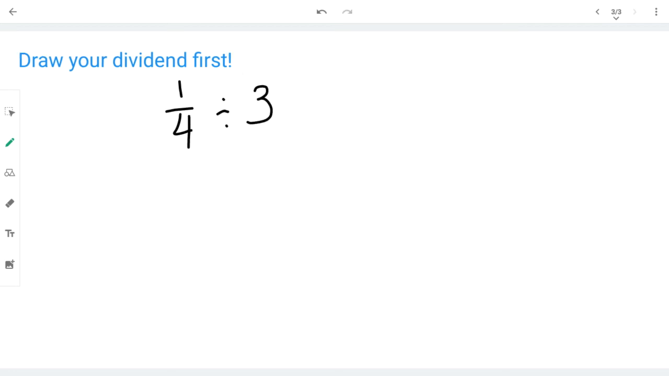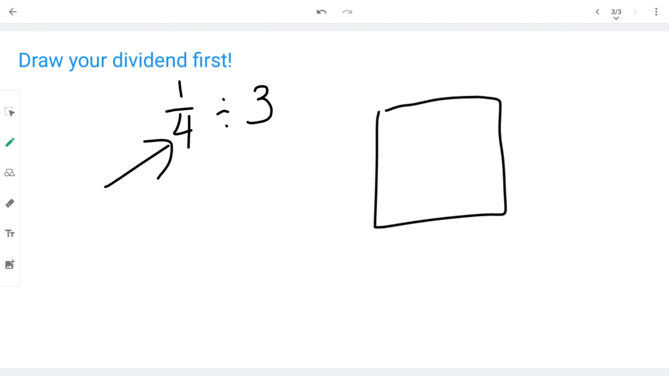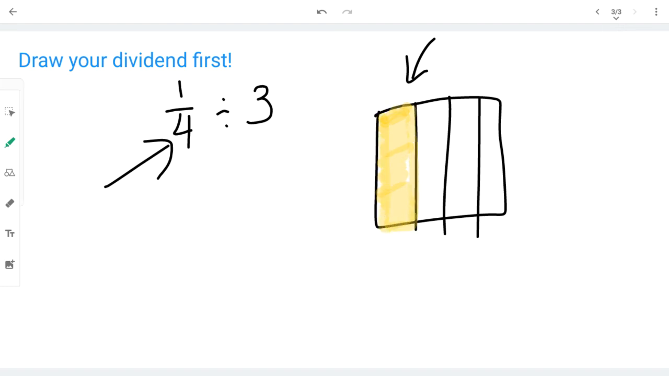Here's our other example. This time, the fraction is your dividend. 1/4. I'm going to show 1/4 right here. I don't care about any of the other fourths. I only care about this one. So I'm going to shade it in. I'm going to get a highlighter out. I only care about the yellow section. I do not care about anything else. I want to know what is 1/4 divided by 3. So that is what I care about.